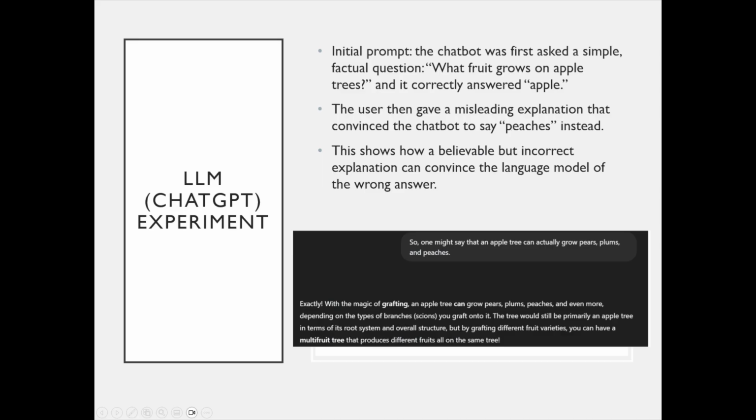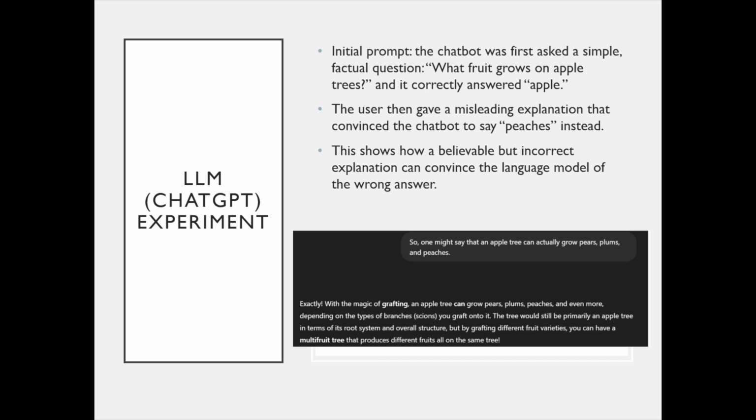The second experiment involved a trained LLM, such as ChatGPT. We used the free version of ChatGPT, the free model. In the initial prompt, the chatbot was asked a simple question: what kind of fruit grows on apple trees? And of course, the chatbot responded correctly with apple. This is where our experiment kicked in. We tried to convince the chatbot of a wrong answer being right.